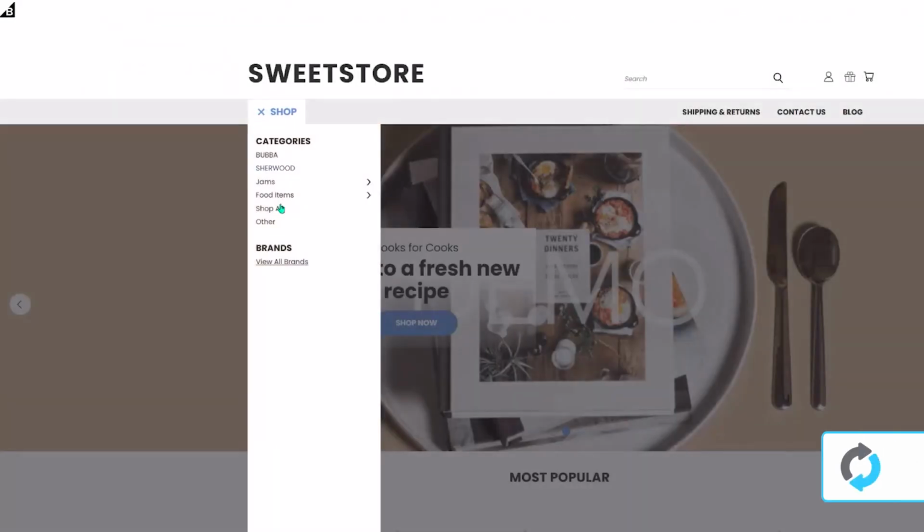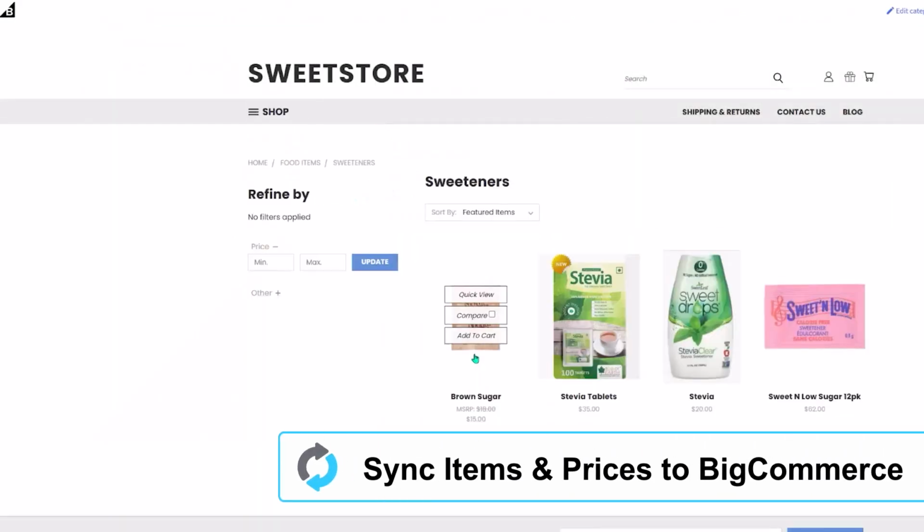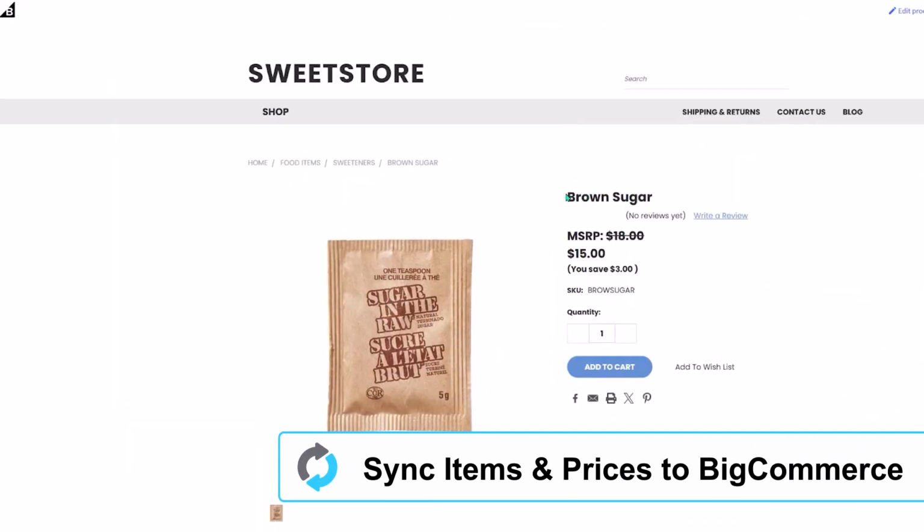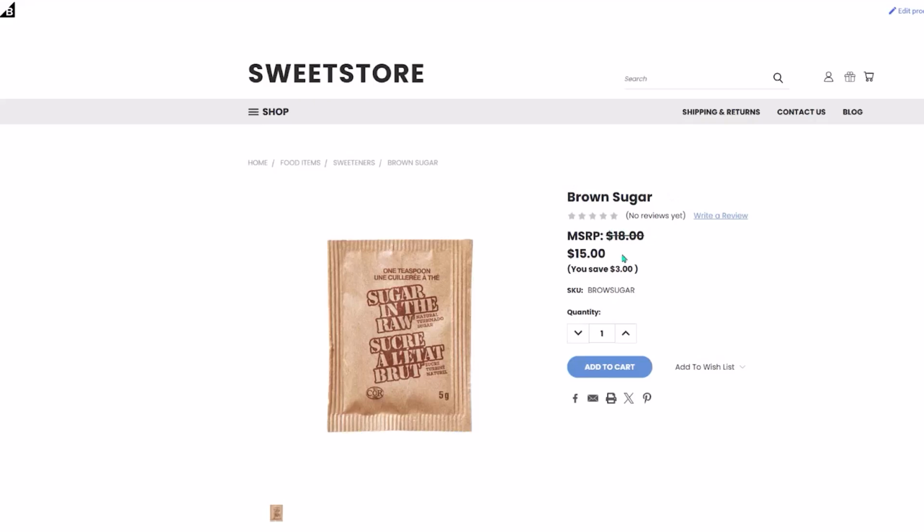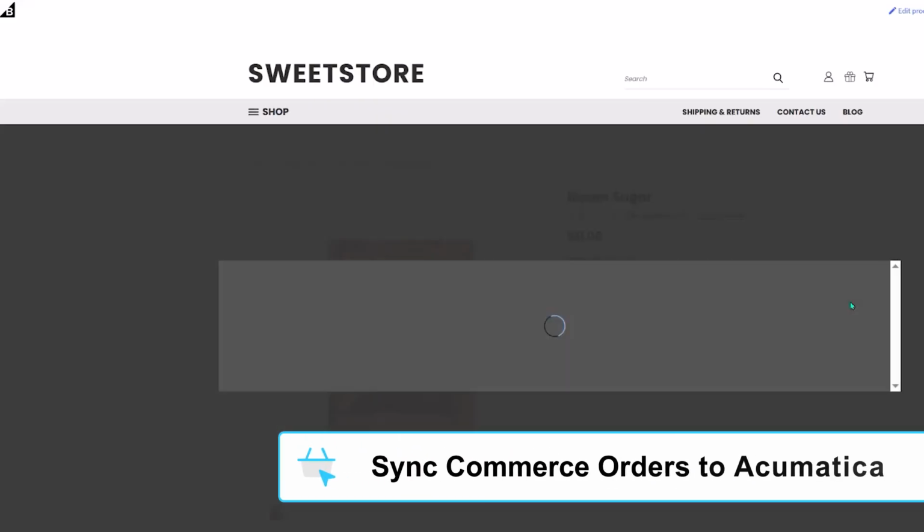Now let's jump to your BigCommerce storefront. Your new product is live, complete with the correct price, sale information, images, and description. Inventory levels are harmonized and updated in real time. Watch how effortlessly orders flow.